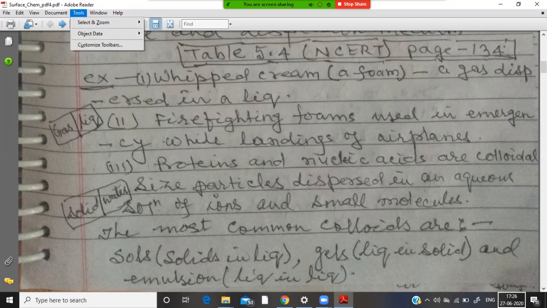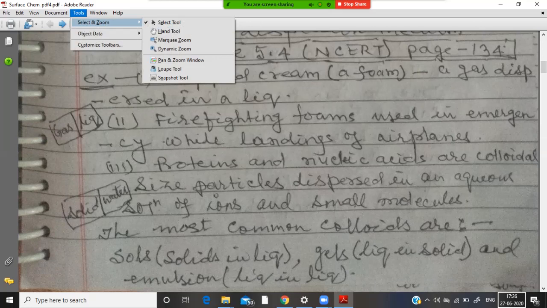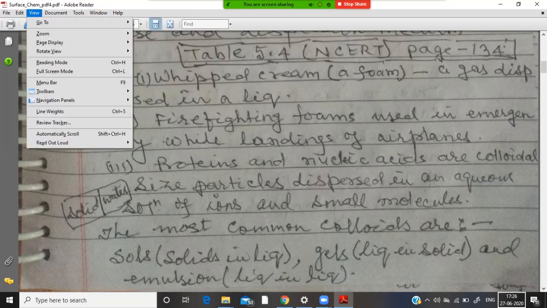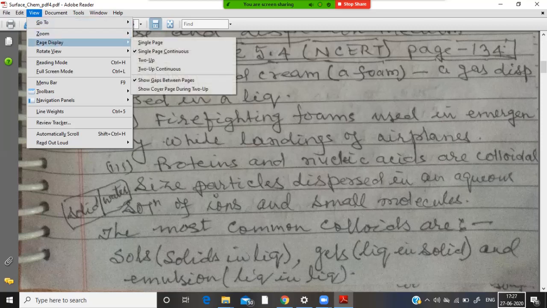This is the example of solid in water. And further, I would like to clear that out of various types of colloids in table 5.4, the most common are sols, that is solid in liquid, then gels, that is liquid in solid, and emulsions, that is liquid in liquid.